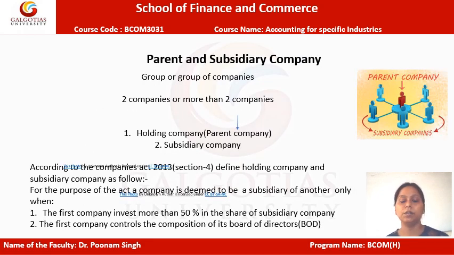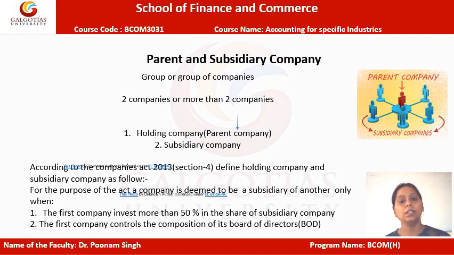Now the parent and the subsidiary company. So before starting with the parent and the subsidiary company, we first need to understand that any limited company can be the parent company or it can be the subsidiary company. So any single company always remains a single company unless it acquires the subsidiary company, right?